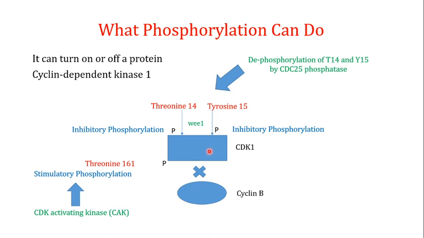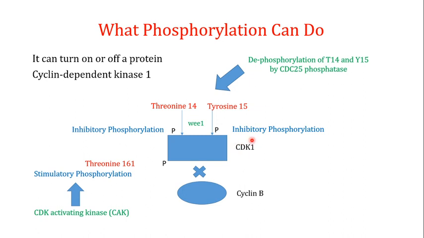Now when the activity of the CDK1 is not required, for example if you are in the G1 or the S phase of the cell cycle, of course you do not need the activity of the cyclin dependent kinase 1 because its activity is required in the M phase of the cell cycle. In those cases there are two important positions in the CDK1 which are phosphorylated.